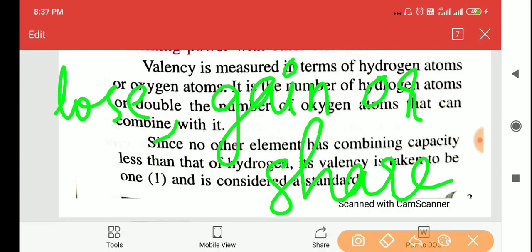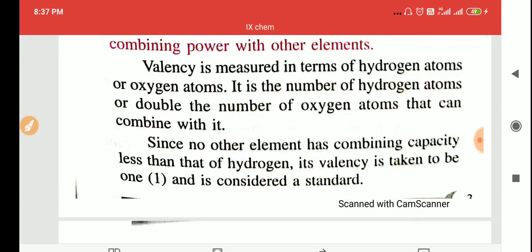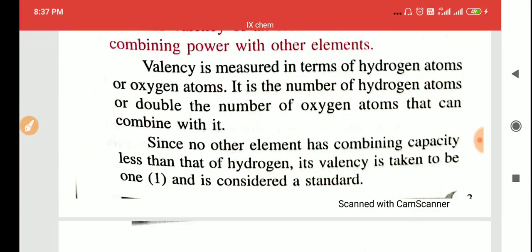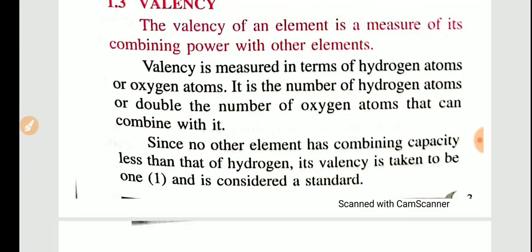Valency is defined as the total number of electrons that an atom can lose, gain or share during a chemical reaction to attain stability. So what is valency? Valency is defined as the total number of electrons that an atom can lose, gain or share during a chemical reaction.